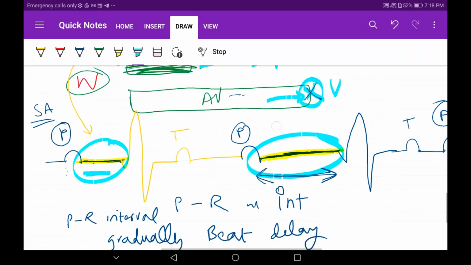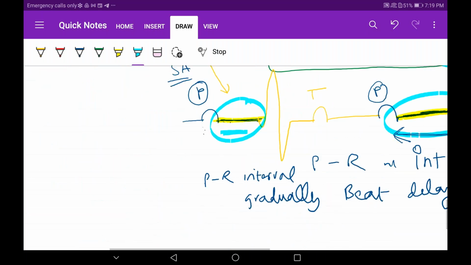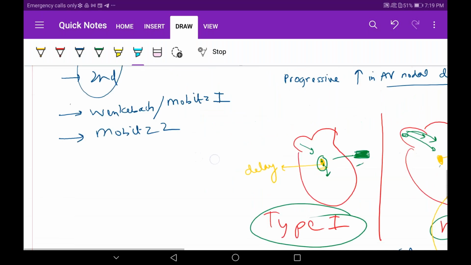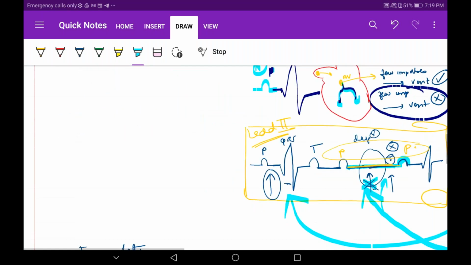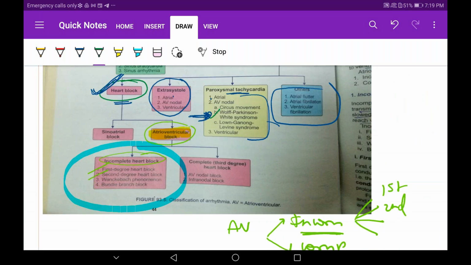Arbaz, just let me know if they have understood Wenckebach's phenomenon, Mobitz type 1 block. Yes, yes. Very good. Now let's go back to this. I'll be coming back to this all the time so that you picturize this in your brain. We have finished with the Wenckebach phenomenon.